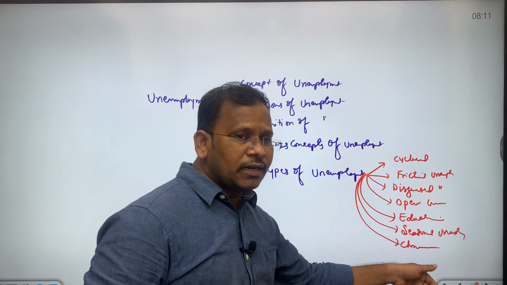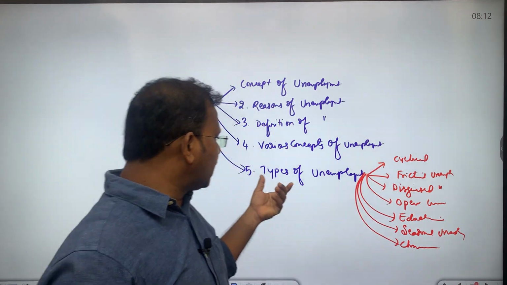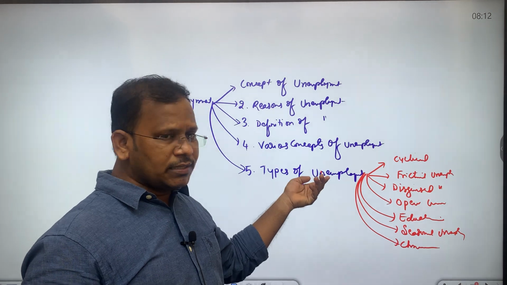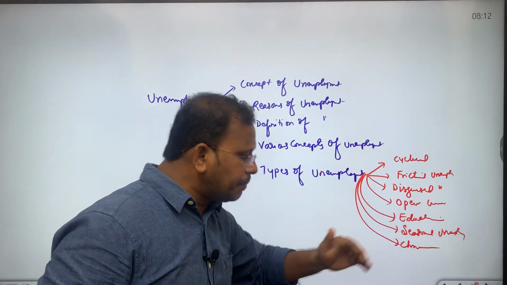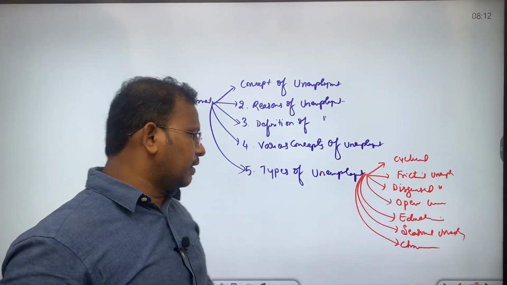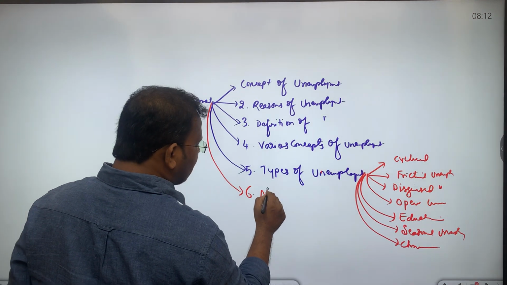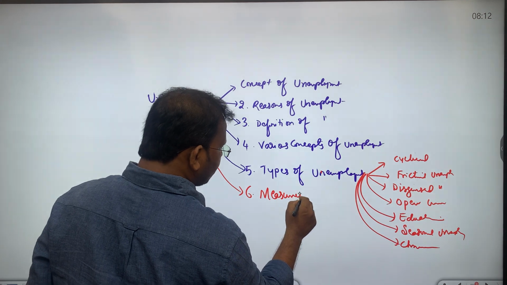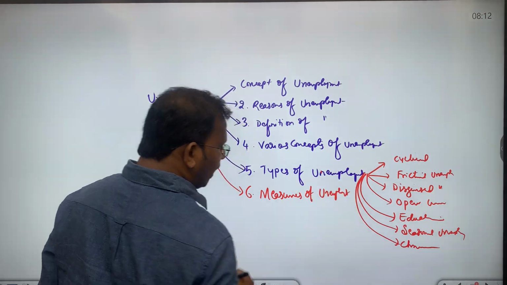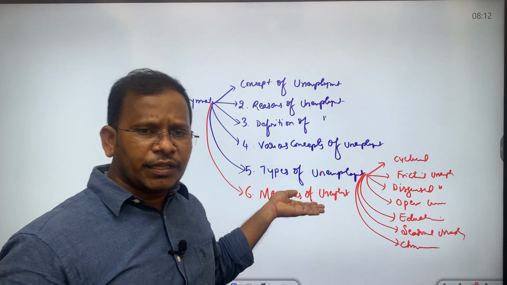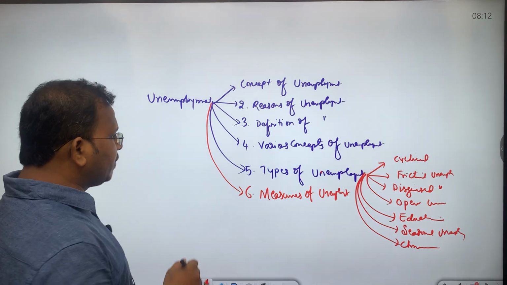Okay, so there are so many types as far as unemployment is concerned. All the unemployment types will be studied as part of the types of unemployment. Again, when we go through the unemployment chapter, we will be classifying all the types of unemployment based on various factors. Then as part of the sixth subtopic, we will study about the measures of unemployment. There are three methods to measure unemployment. We would go through the measures of unemployment, which is nothing but the uniform recall period. Okay, so there are so many such things as part of the measures of unemployment.